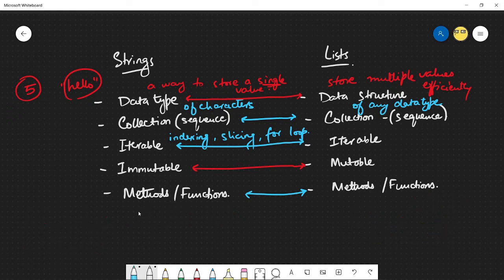Lastly, let's talk about the methods of strings and the methods of lists and how they are different. So I mentioned that this is a commonality where strings have their own set of methods and functions and lists have their own set, but what those methods are doing is very, very different. Because strings are immutable, most methods for strings return a new string that has been modified.